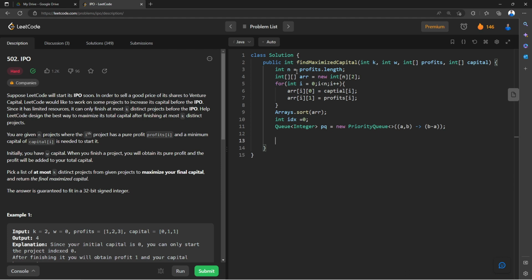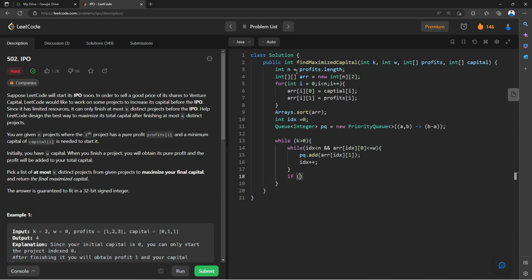So once we are done with this, we are going to use a while loop. While k is greater than 0, that means we still have to do some project, and we are going to say while idx is less than n and arr of idx of 0 is less than or equal to w, then you can take that particular value inside your priority queue, right? So we can say pq dot add arr of idx of 1, and you can increment your idx.